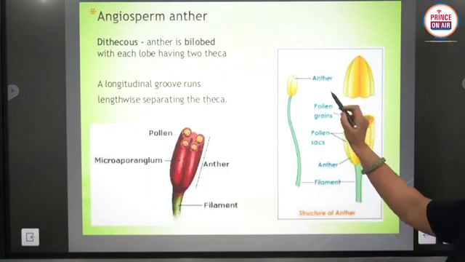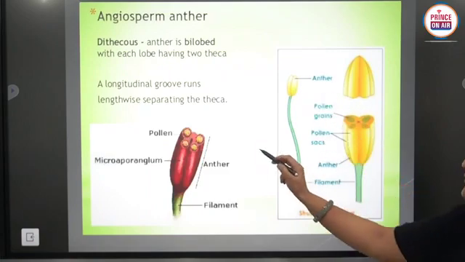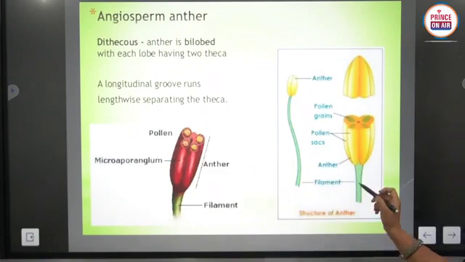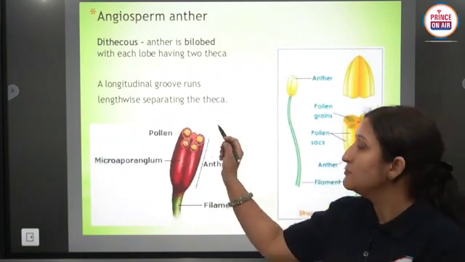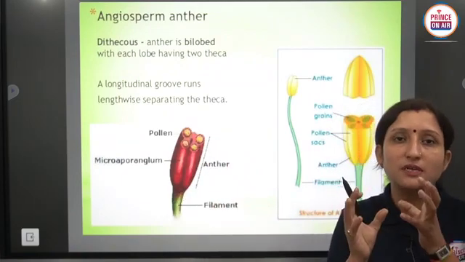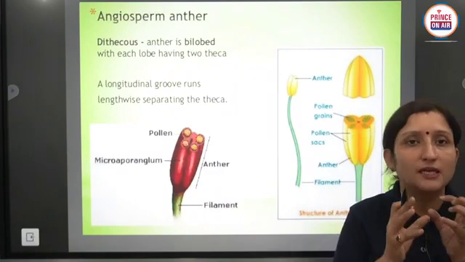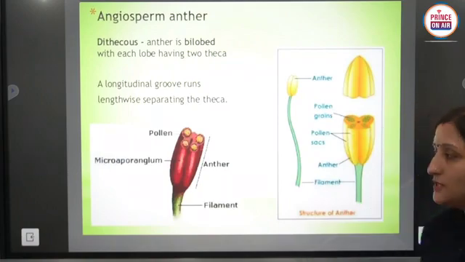Clear? This is the anther and these are pollen grains. Pollen grains are formed in the pollen sac, and this is the long filamentous structure, and it is the microsporangium. Microsporangium means the structure in which microspores are formed. It is known as microsporangium.